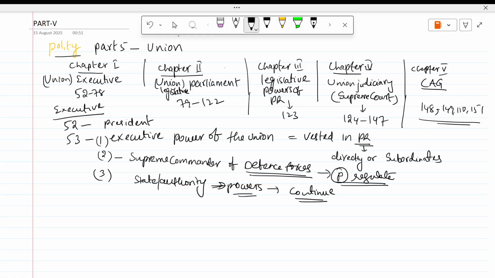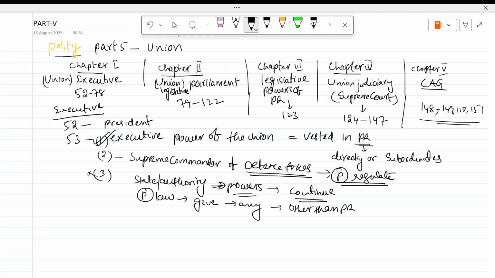But it is not deemed to transfer to the president. Then also Parliament by law can give some executive powers to any authority other than the president. So this is not important. So this one you remember mainly.